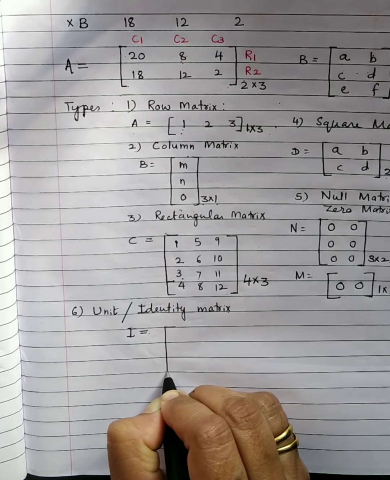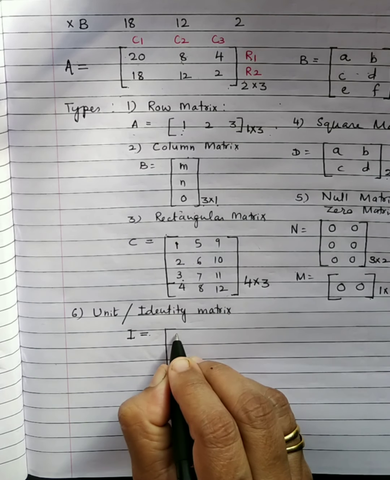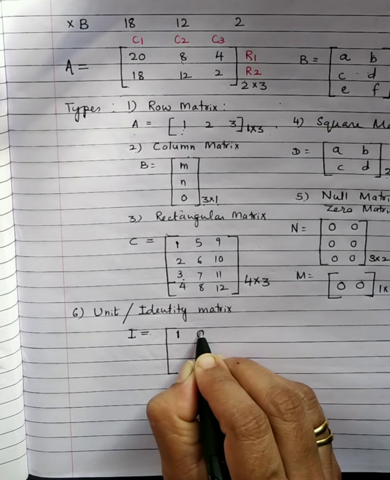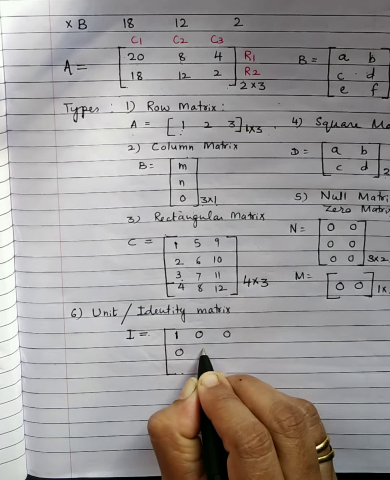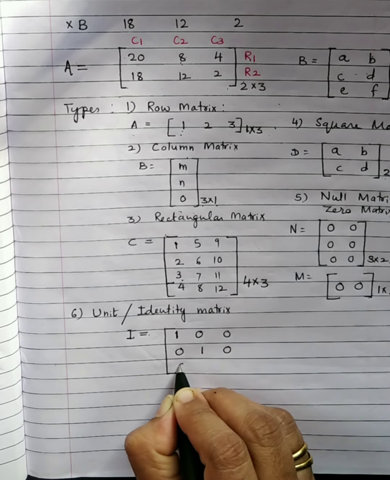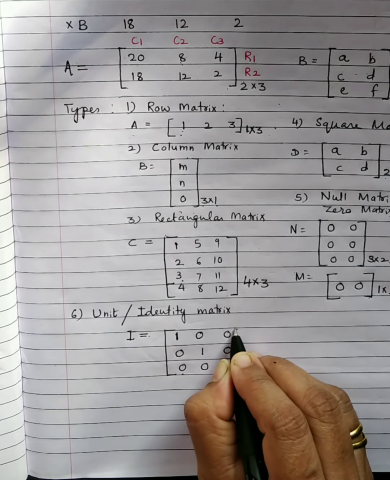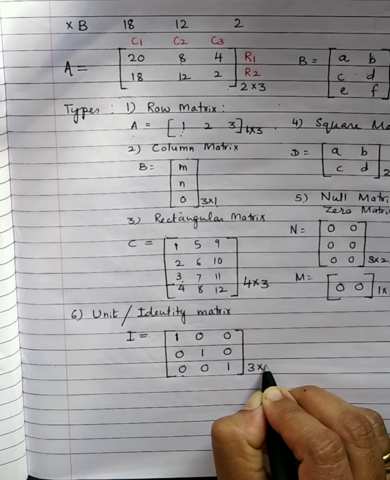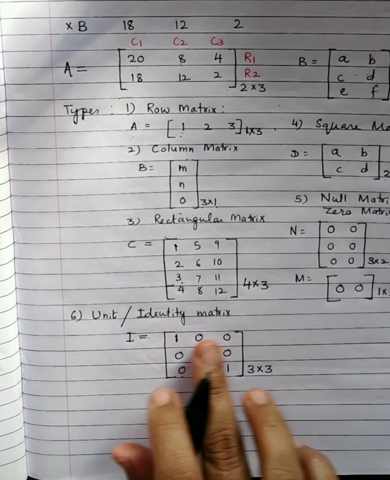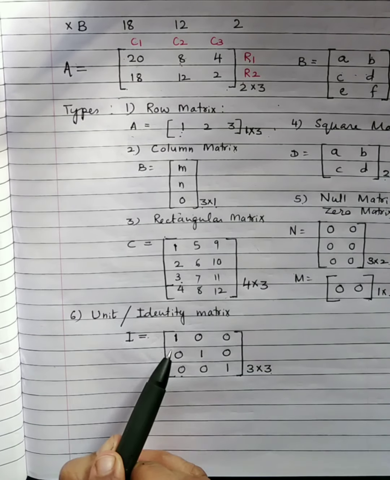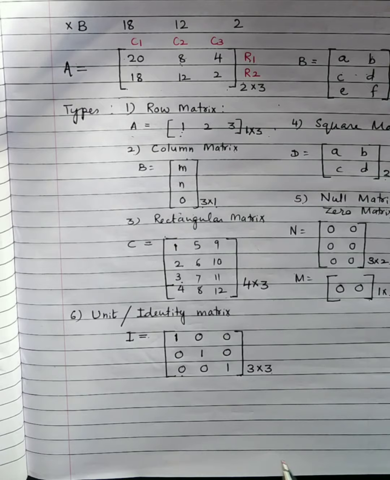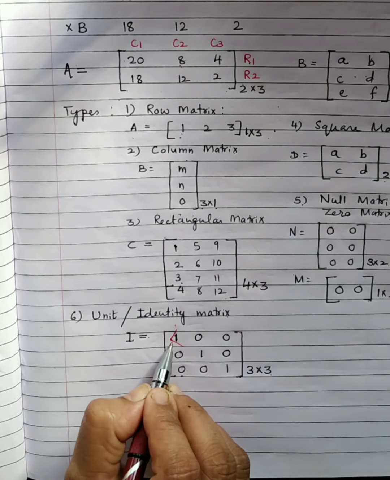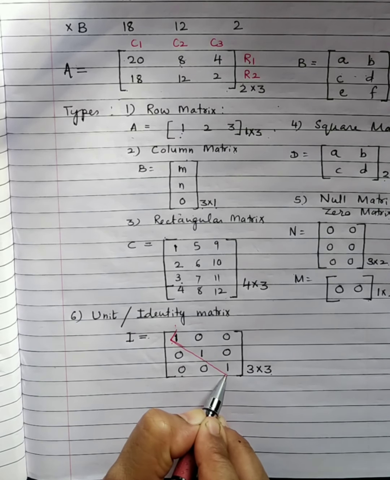Now imagine a square matrix in which the elements are like this. I will explain two concepts here. Just wait. What is the order of this square matrix? It is 3 by 3. 3 rows and 3 columns. Now what you have to observe here is the diagonal of this matrix, which starts with the very first element and ends at the very last element.